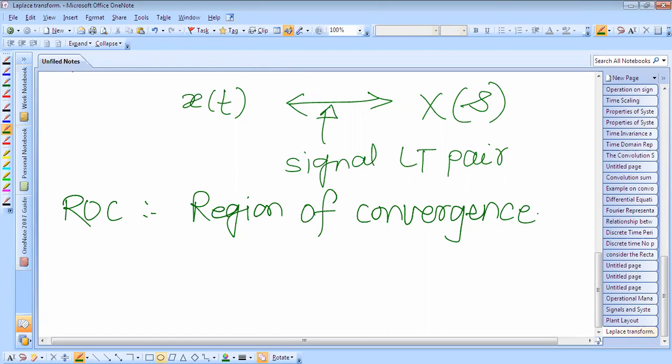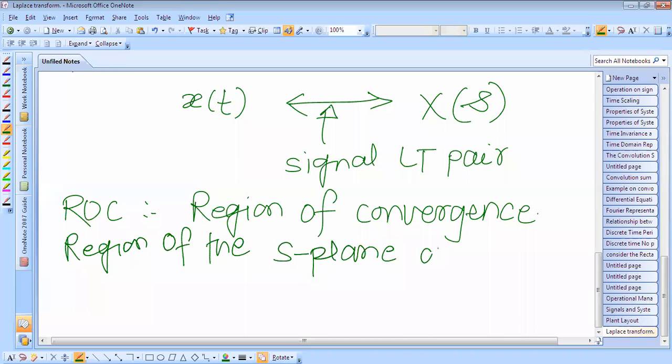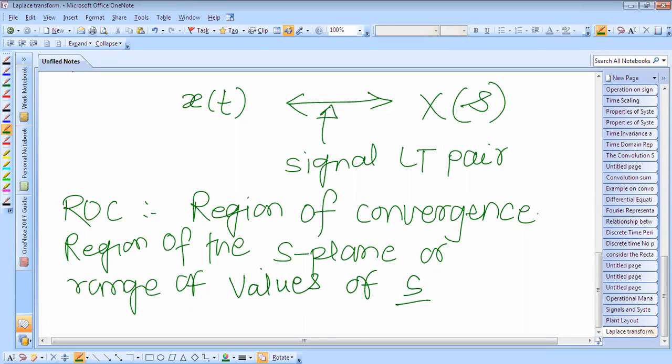Okay, so it is the region of the S plane, or we can say it is the range of values of S for which the Laplace transform converges.